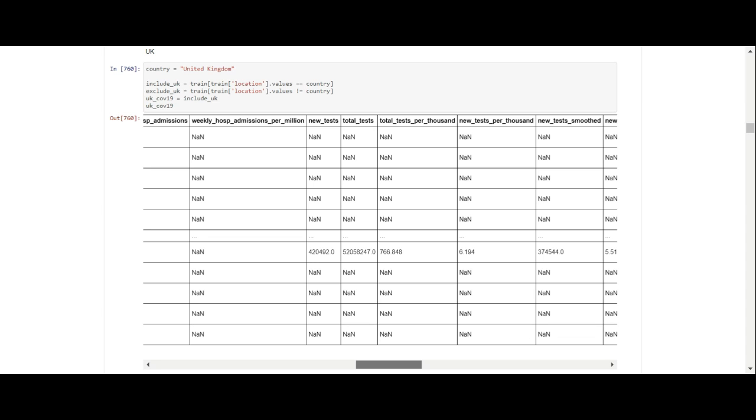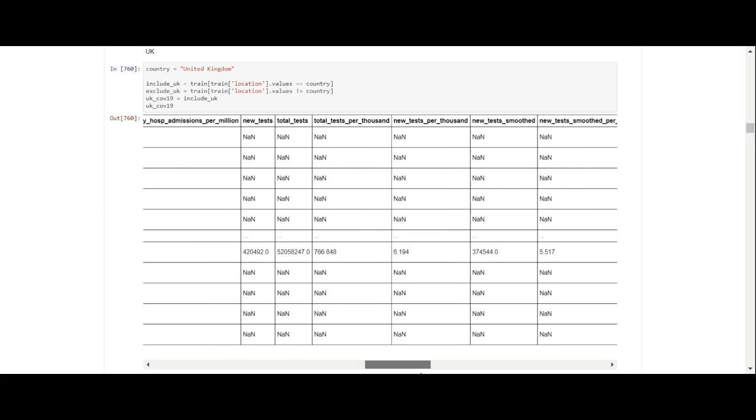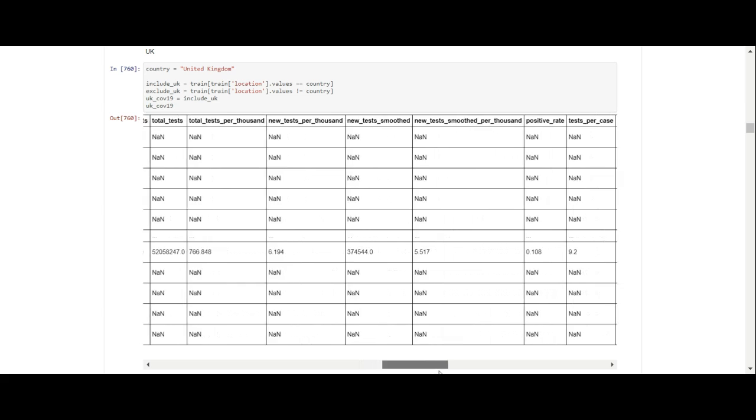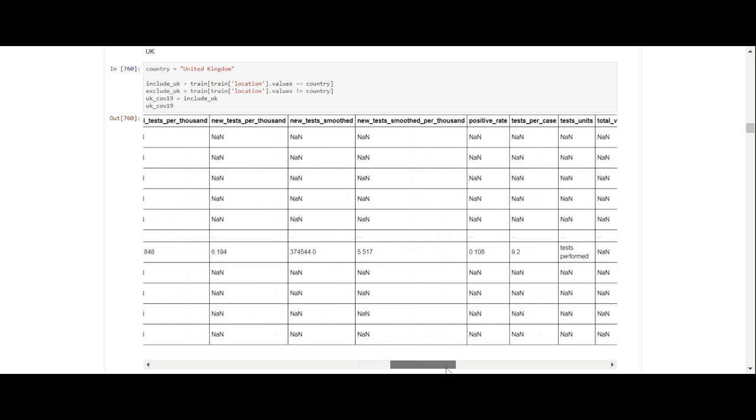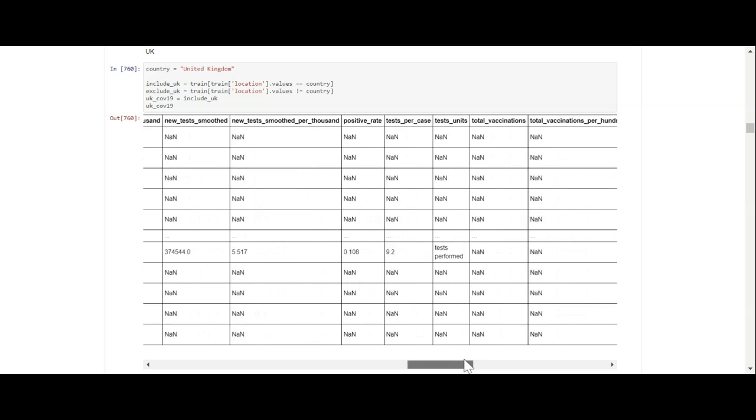Total tests, I think it's 5 million, I think. 52 million total tests. Total tests per 1,000, 766. New tests per 1,000, 6.194. New tests smoothed.